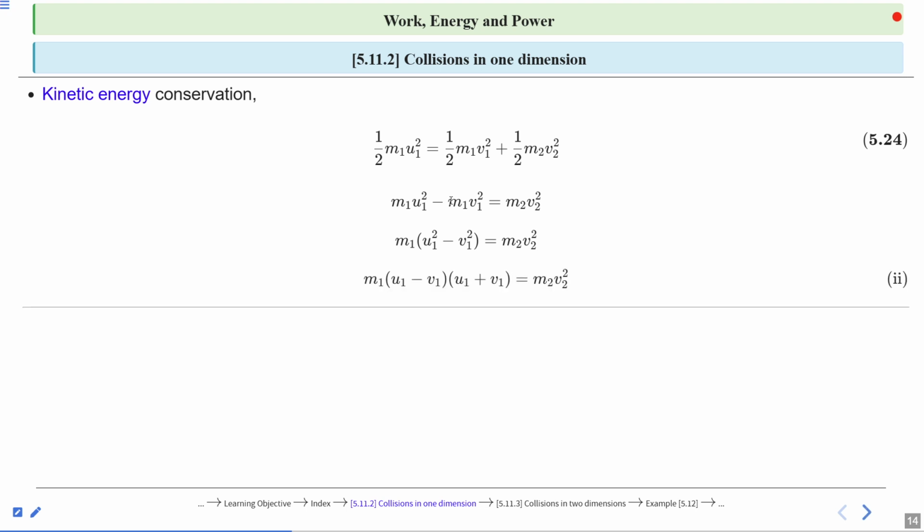So now solving here u1 square minus v1 square. This is the formula. Which formula? Suppose the formula is a square minus b square is equal to what? (a plus b) into (a minus b). Yes or no? So same formula we use here. u1 square minus v1 square is (u1 minus v1) into (u1 plus v1). So this is the formula, and the RHS side is m2 v2 square. Now we will solve this equation.